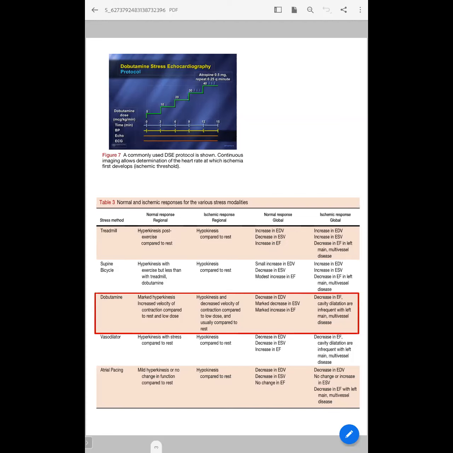There is a small difference between the exercise stress echocardiography and pharmacological DSE. In exercise, because of increased venous return, the EDV will also increase. Whereas dobutamine will cause only a slight vasodilator response. Apart from that, it will increase the heart rate and increase the contractility. That's why EDV will decrease, and along with that, there is a marked decrease in ESV. However, EF is a relative thing. That's why a marked increase in EF will be noted. Stroke volume may decrease or it may not change much.